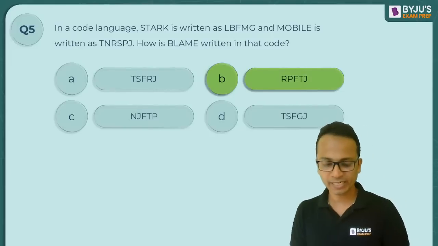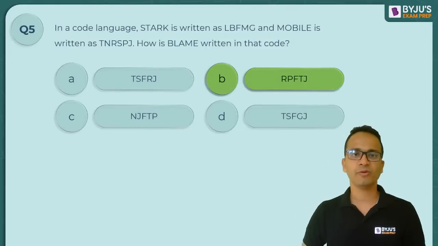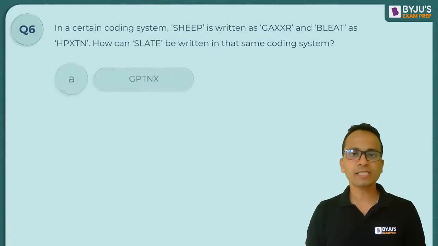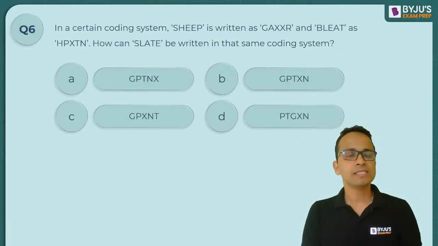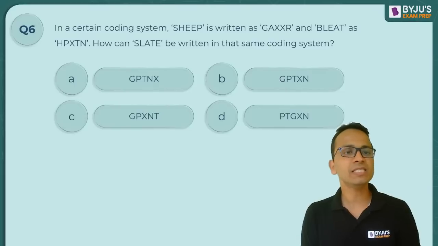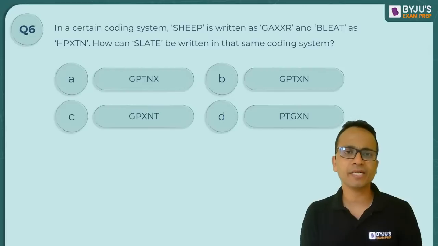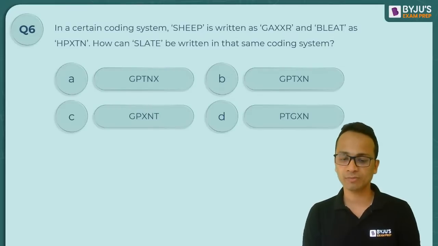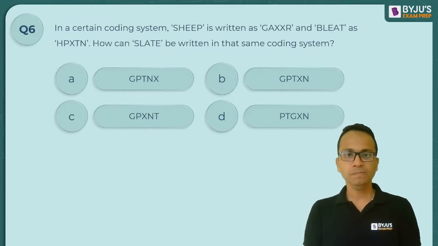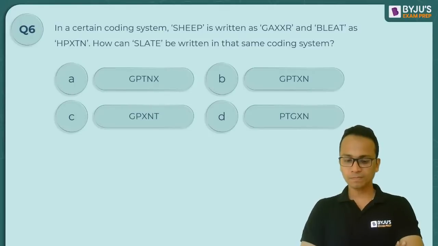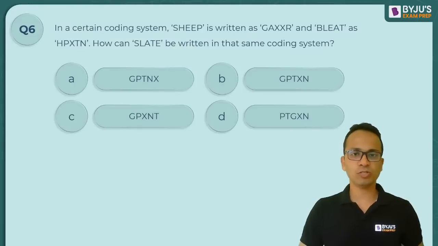All right. So yes, correct answer is option B, right? Okay. Question number 6. Same way, sheep is written as GAXXR. Bleat is written as HPXTN. How can slate be written in the same coded system? Now, carefully find out the code for this.